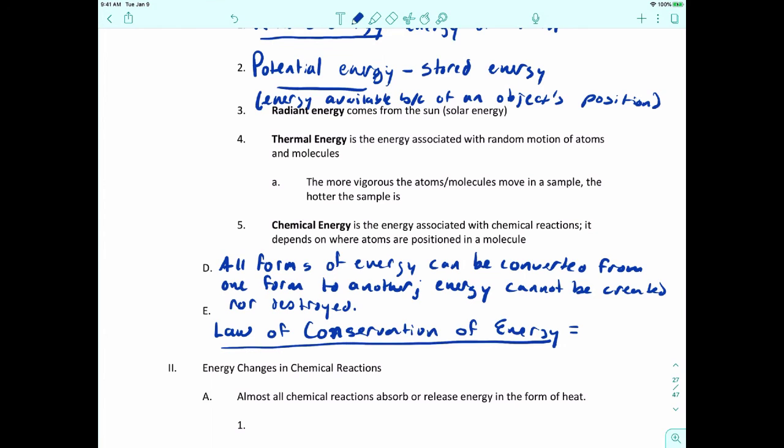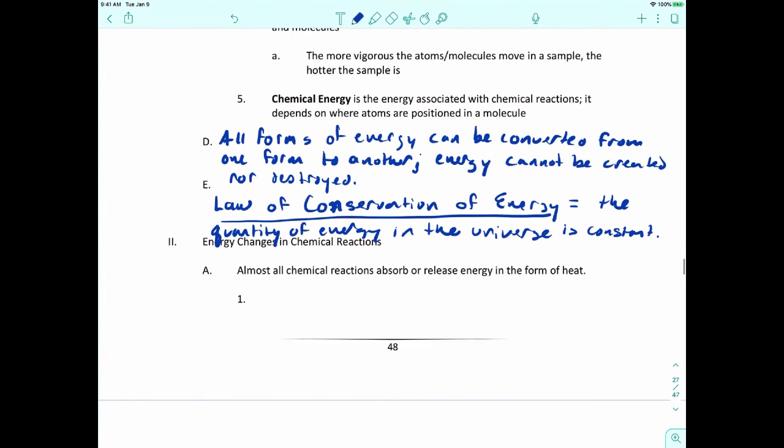Another way of saying this is that the quantity of energy in the universe is constant. In other words, you cannot create nor destroy energy.